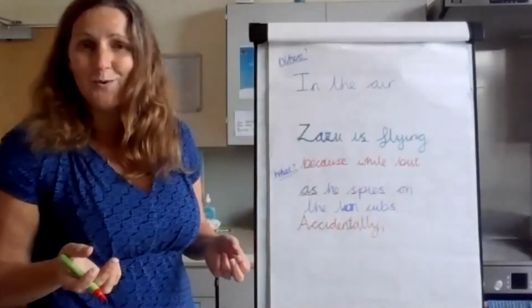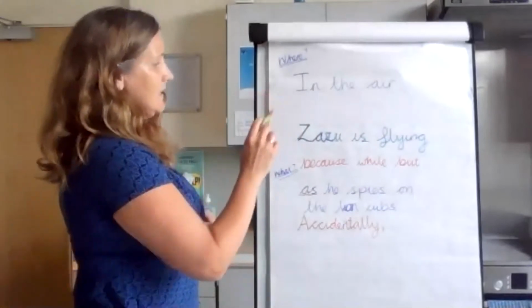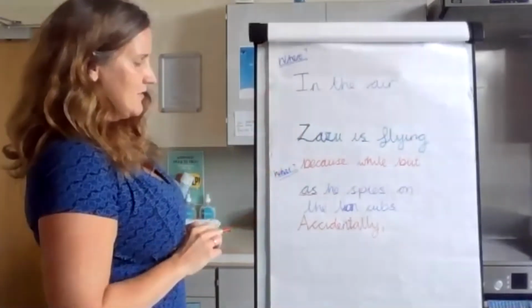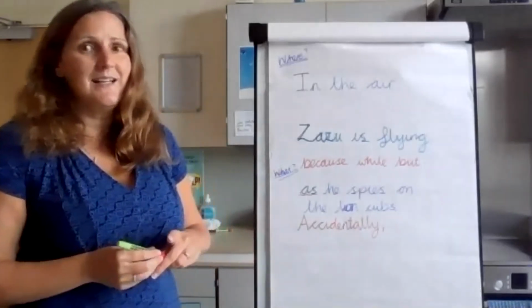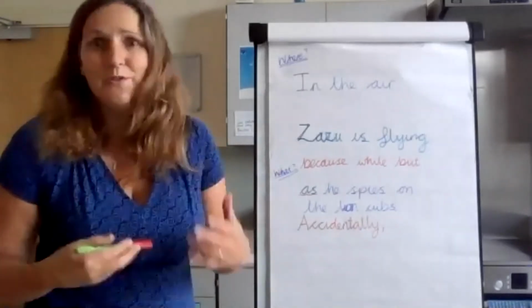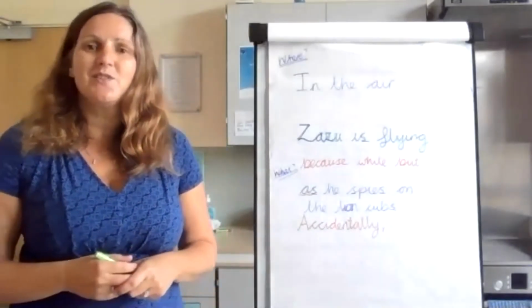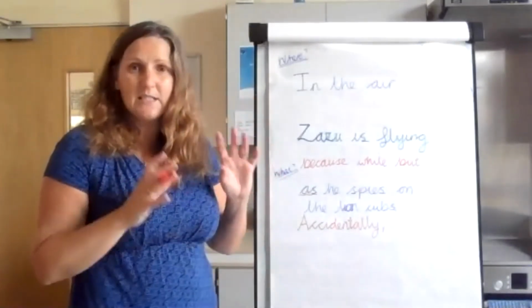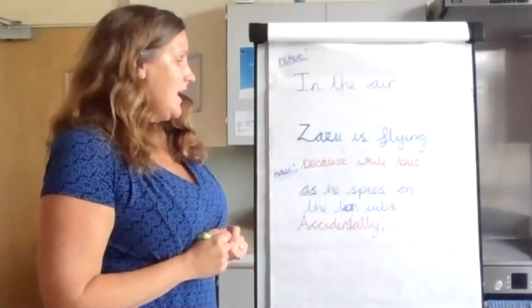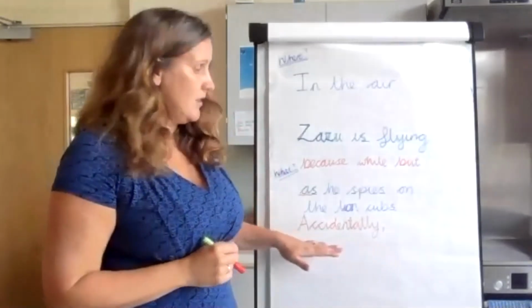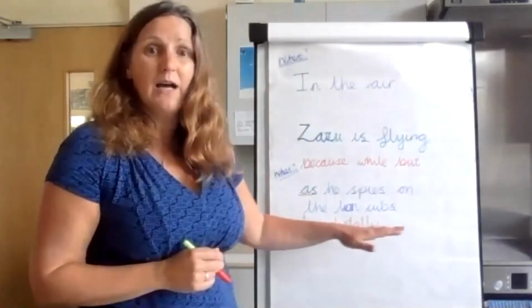What might happen next? What could be the accident that happens next? In the air, Zazu is flying as he spies on the lion cubs. Accidentally, he crashes into a tree. Accidentally, he tumbles onto the ground. Okay, the choice is yours. So two brilliant sentences moving away from that I, we, she beginning. Other LYs, remember that these are adverbs, so we're describing how something happens in the sentence.